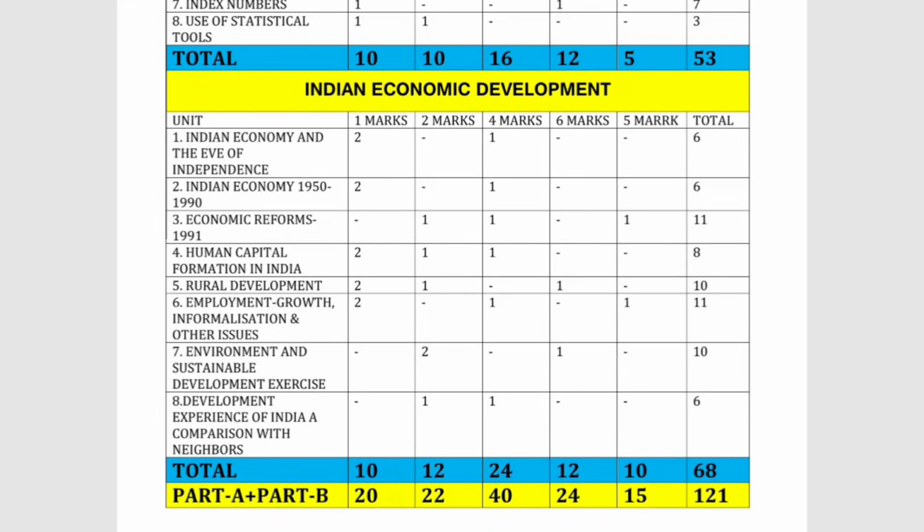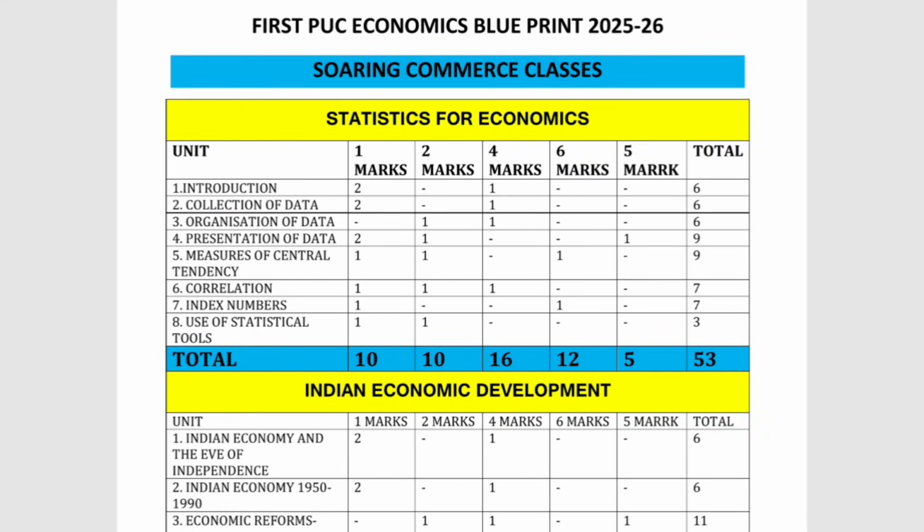Next I am going to discuss the Indian Economic Development units. The first unit is Indian economy on the eve of independence. The second unit is Indian economy 1950 to 1990, then economic reforms 1991, human capital formation in India, rural development, employment: growth, informalization and other issues, environment and sustainable development, and development experience of India: a comparison with neighbors. So there are a total of 16 units in both parts, Statistics for Economics and Indian Economic Development.